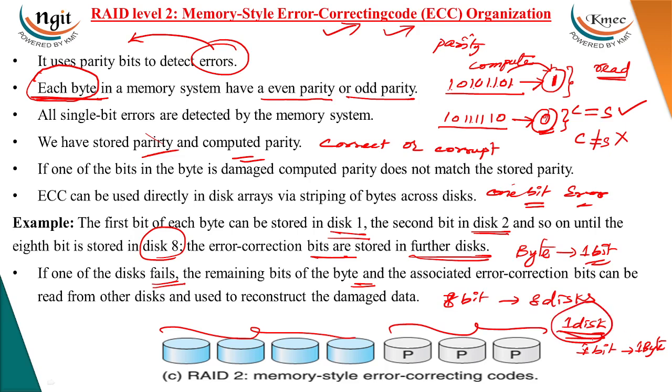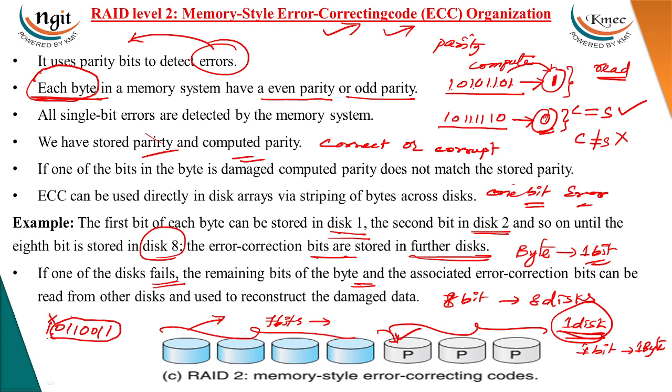So how do we recover this one bit? By taking the bits from the parity bits, because for each byte we will compute the parity bit and store it on the parity disk. Suppose 7 bits are there, using even parity and odd parity. Suppose 1 0 1 1 0 0 1 1. So all the bits are stored in different disks.